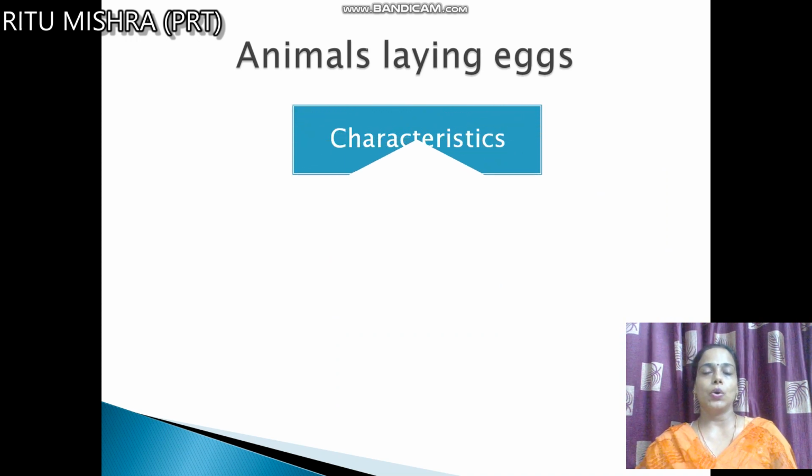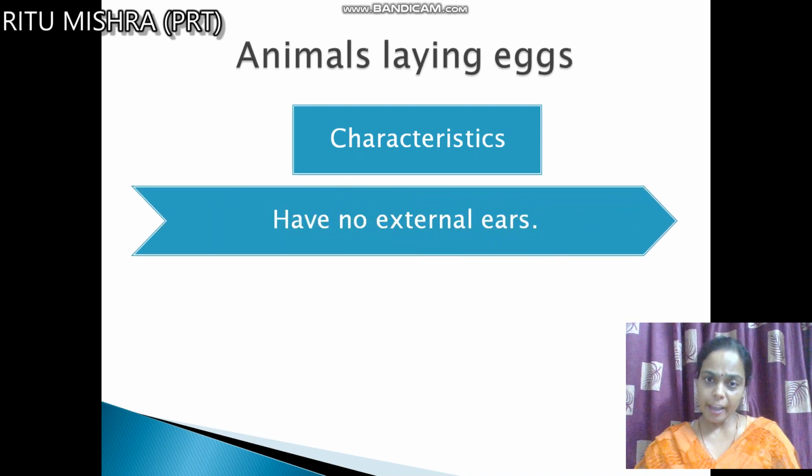Animals laying eggs, or we can say egg laying animals. You must have learned this also, the names of the animals who give eggs. So just see the characteristics of these animals. The first characteristic is they have no external ears. Like we are having external ears, these animals who give eggs don't have any external ears.